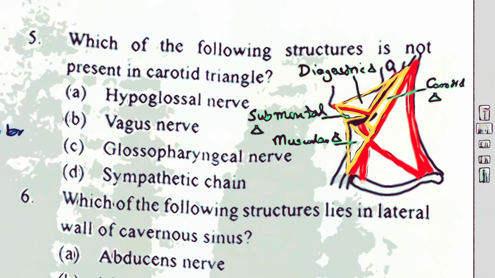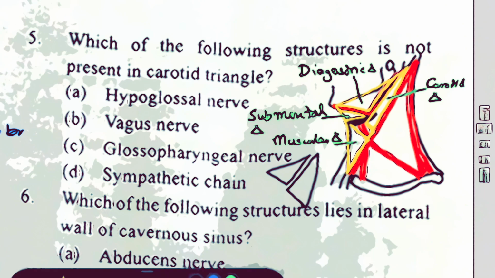The boundaries of this muscular triangle are: posterosuperiorly, the superior belly of omohyoid, and inferoposteriorly, the anterior border of the lower portion of sternocleidomastoid, and the base is formed by the median line connecting from the hyoid to the suprasternal border or the jugular notch. Talking about the contents of these triangles, I'm drawing only the required triangles here. One is the digastric triangle, and the other one is the carotid triangle, right?